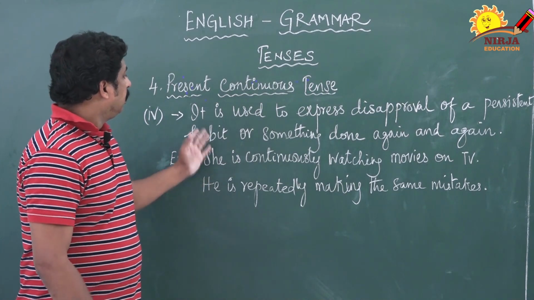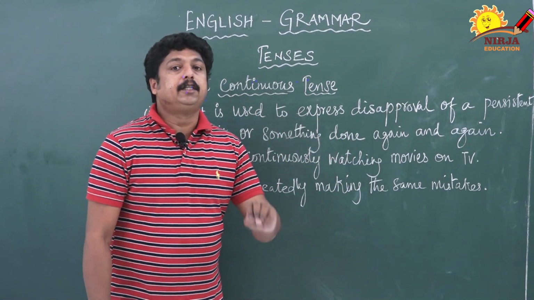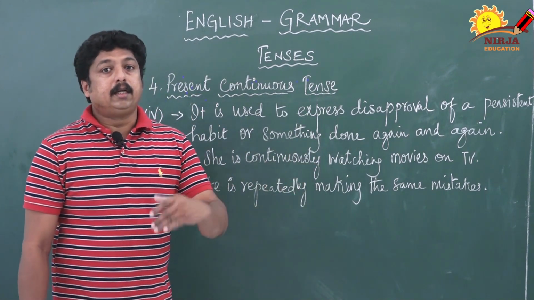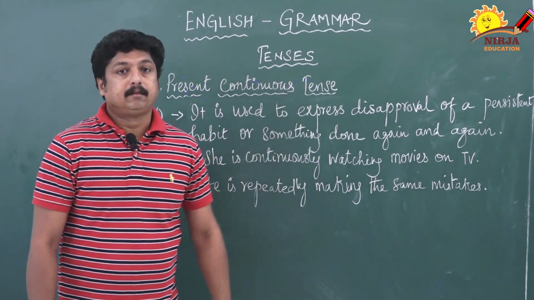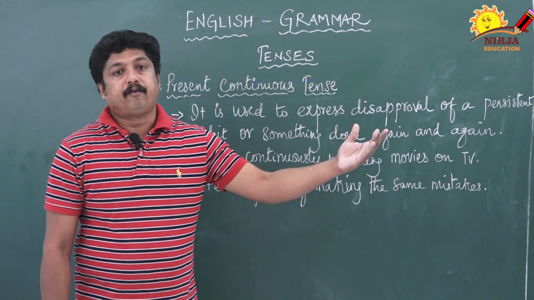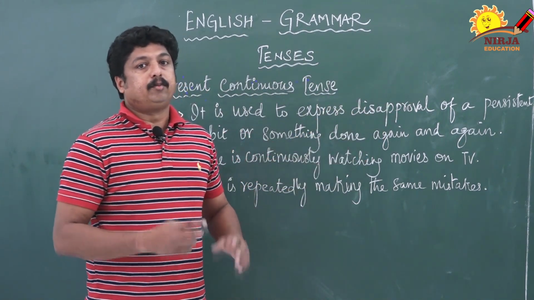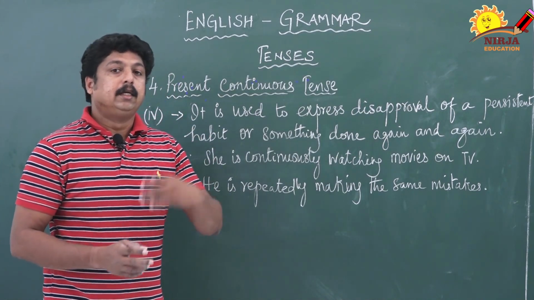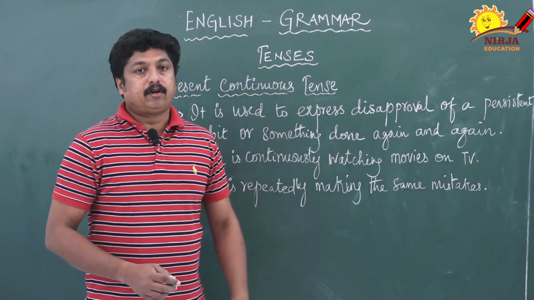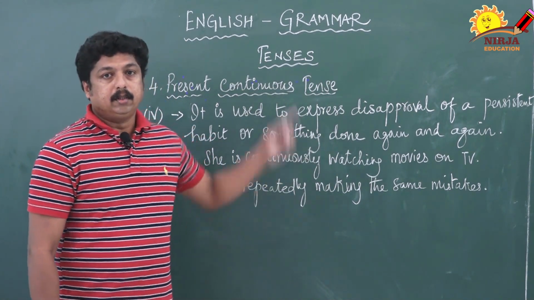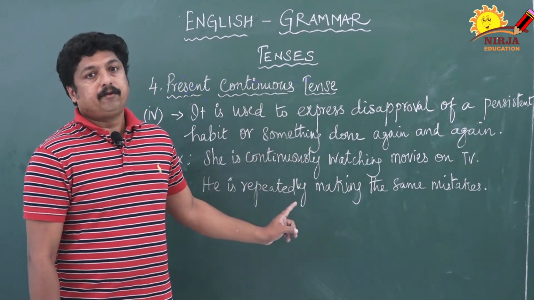And another one, it is used to express disapproval. And one more thing I told, it is in the future plan. He is going to meet my friend tomorrow means it is in present continuous tense, it can be planned for the future also. I hope you understood these four ways of